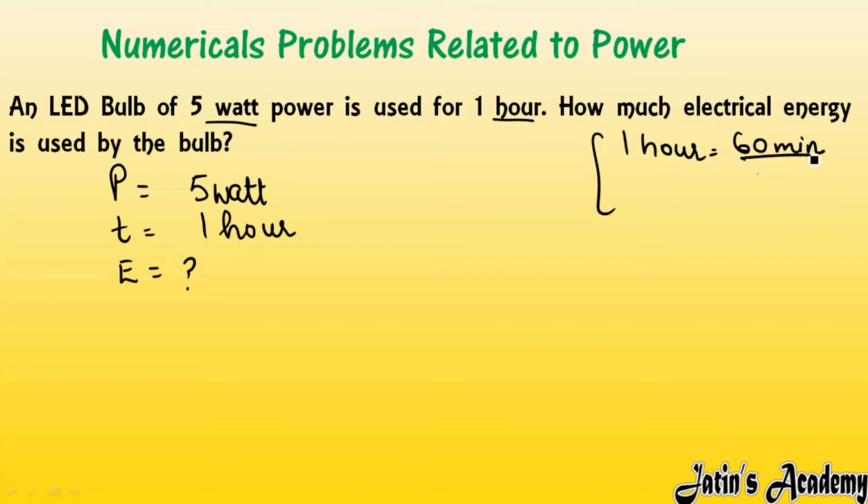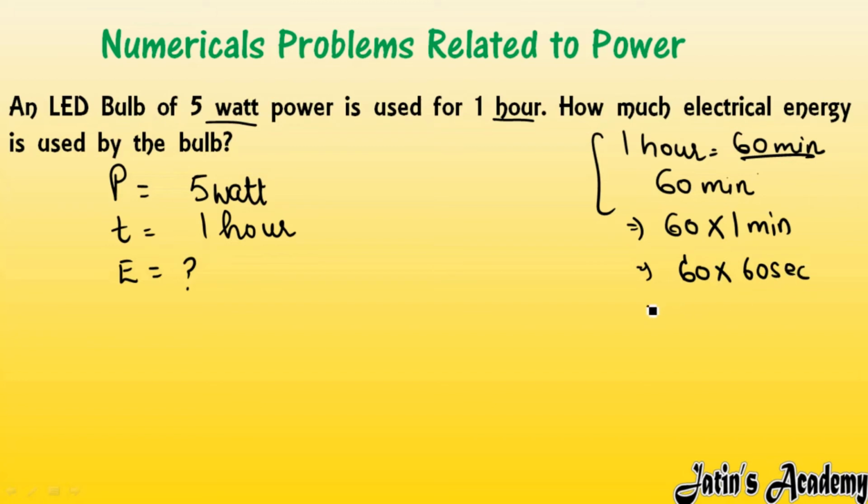In 60 minutes, I can write it like this: 60 multiply 1 minute, because 60 multiply 1 will give you 60 only. Minute remains the same. So in 1 minute how many seconds are there? In 1 minute there are 60 seconds. So you will get 3600 seconds, meaning in 1 hour there are 3600 seconds. So here you can write 3600 seconds.